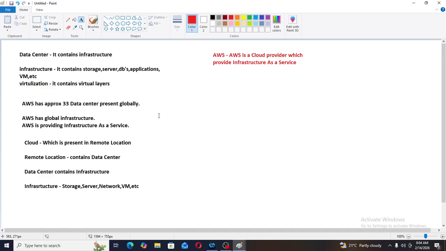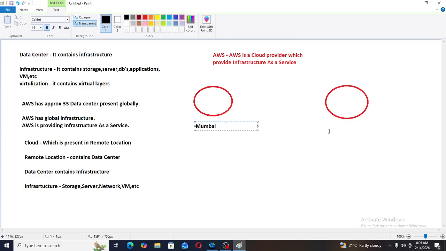But why do they name it cloud? If I take one pen and paper and draw Mumbai and Pune and want to connect them, how can I connect?